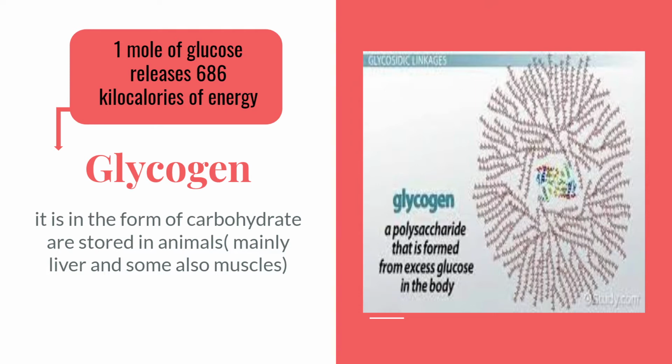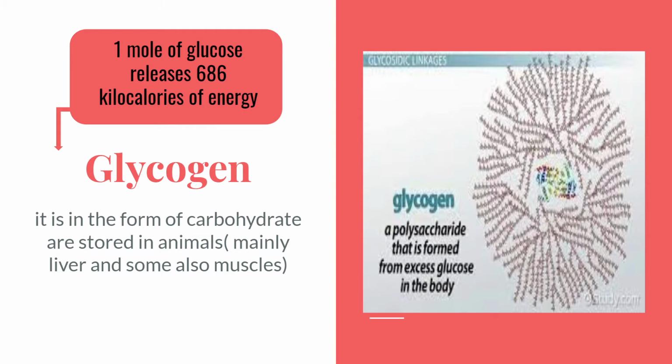Now, what is glycogen actually? It is a form of carbohydrate. Very easy to say: in animals it is seen in the liver and muscles.